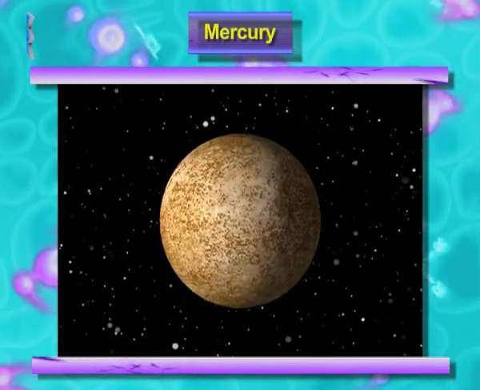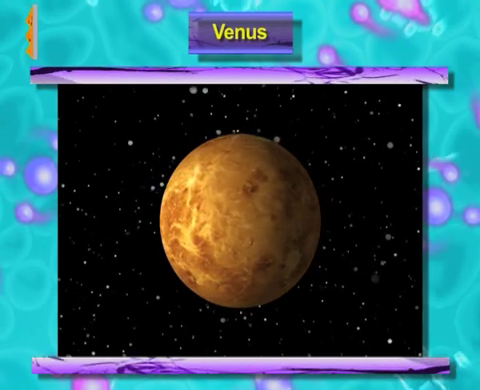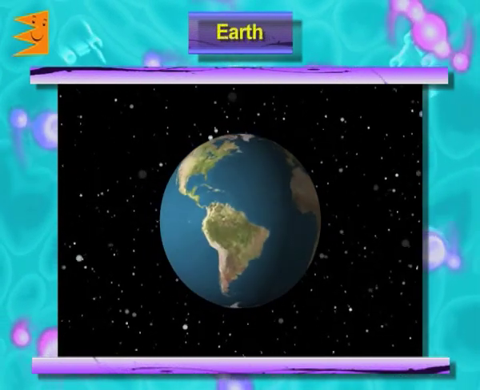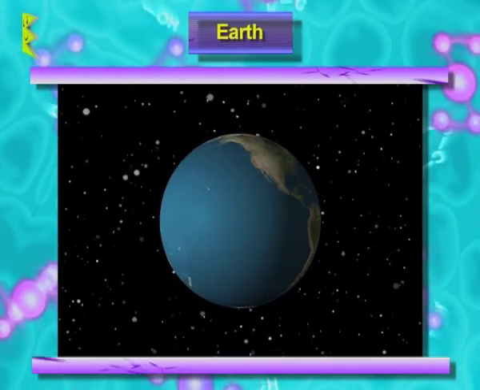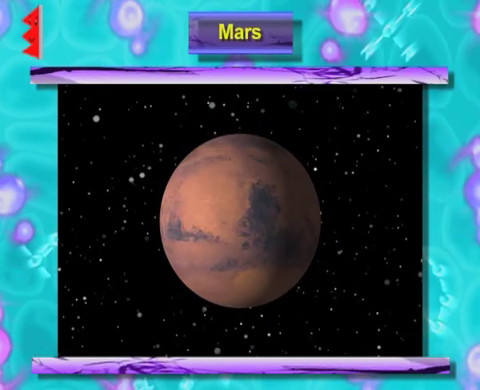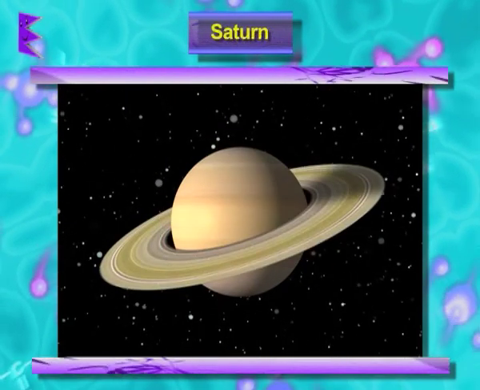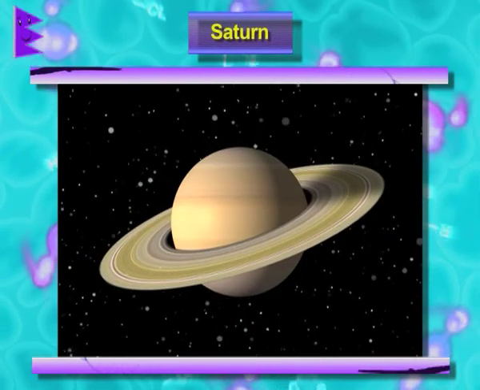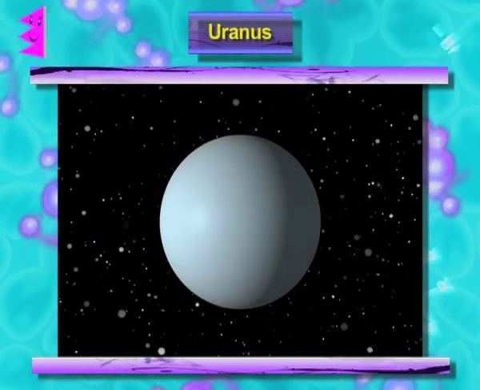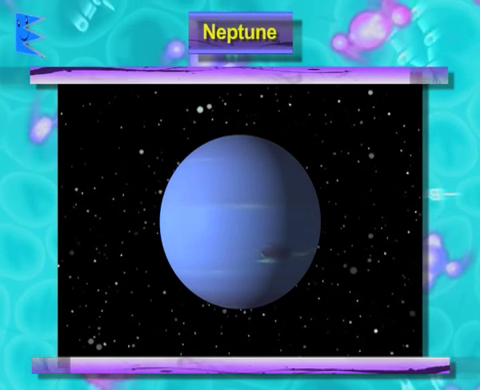and these planets are Mercury, Venus, Earth, Mars, Jupiter, Saturn, Uranus and Neptune.